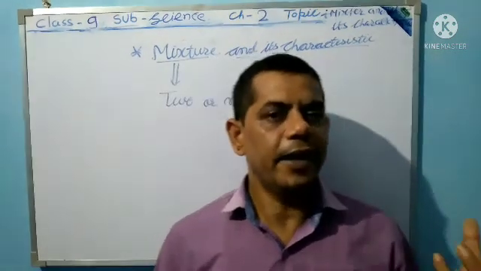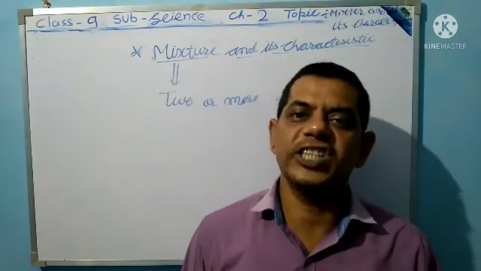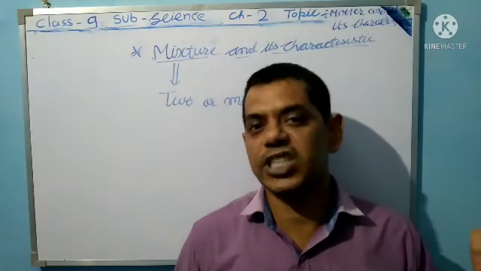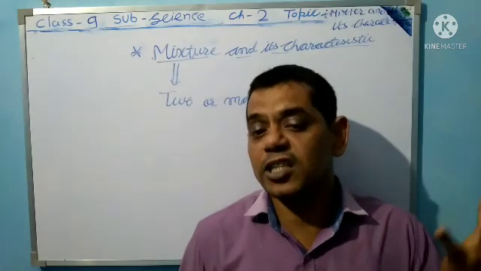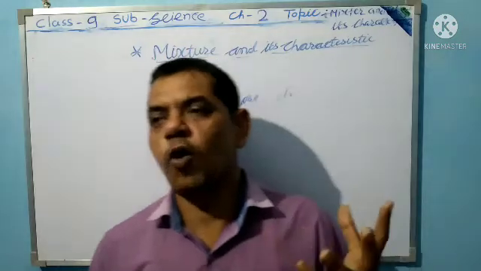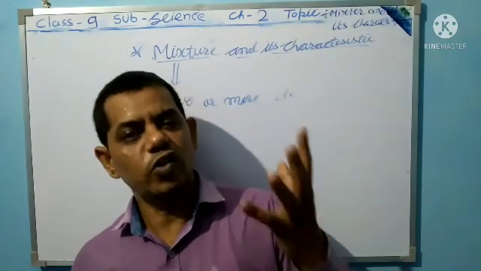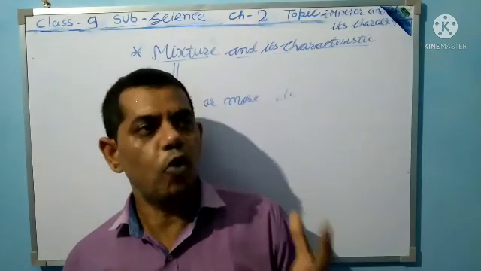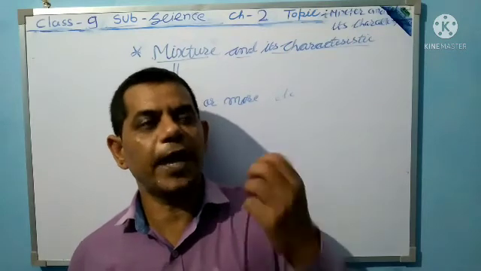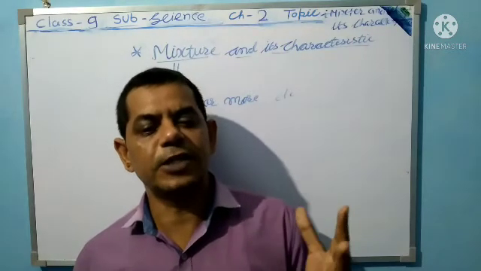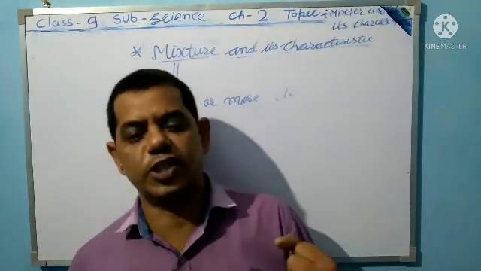Now again I explain the topic of characteristics of a mixture. What are the characteristics of a mixture?